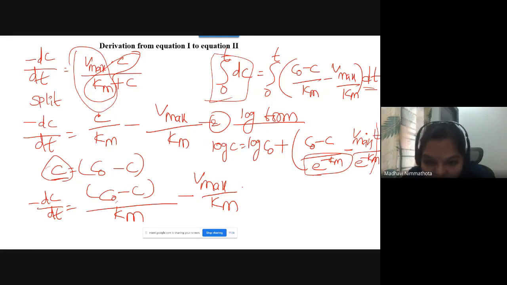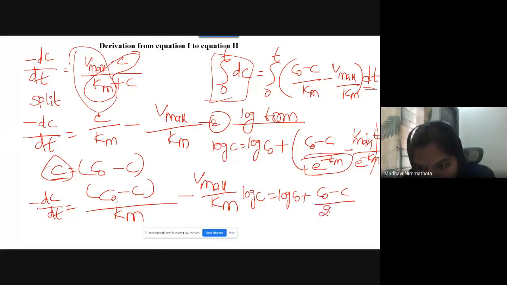Then you will get log C is equals log C0 plus C0 minus C divided by 2.303 Km. By removing this mono exponential form, you will get a value of 2.303. That's why it is 2.303 Km minus Vmax into t divided by 2.303 Km.